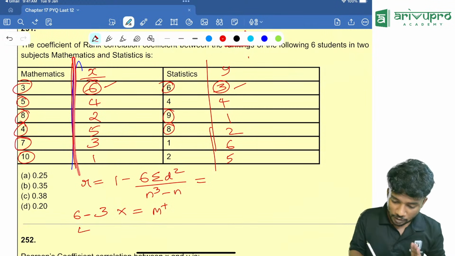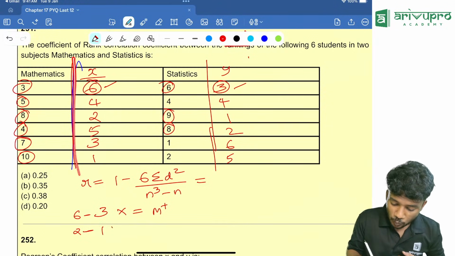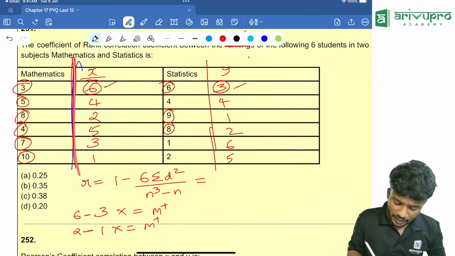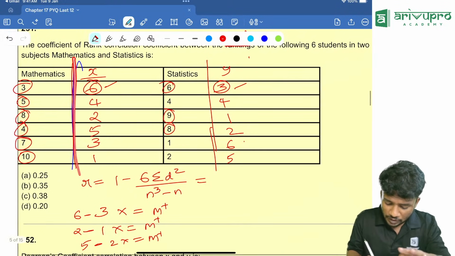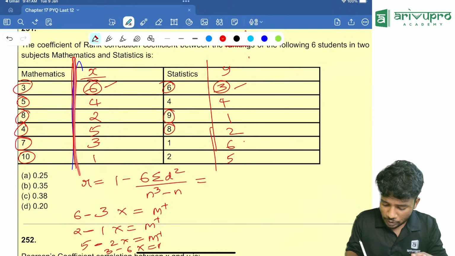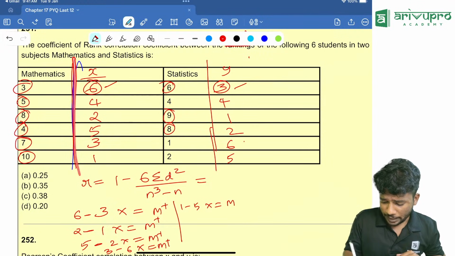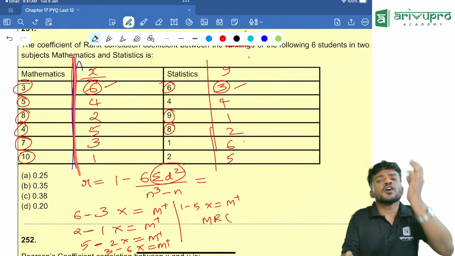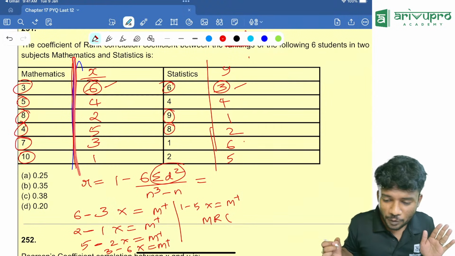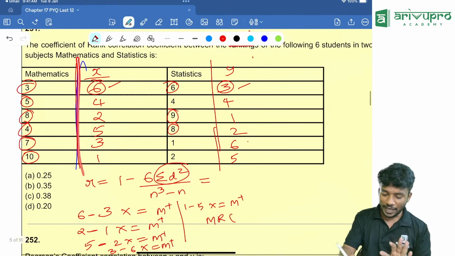Got it? Next one. 4 minus 4, that is anyway 0. You can ignore it. Then 2 minus 1 into equal to M plus. Then 5 minus 2 into equal to M plus. Then 3 minus 6. 3 minus 6 into equal to M plus. Finally, 1 minus 5 into equal to M plus. When you click MRC, you are getting the entire sigma d square value. Okay, are you getting the point? When you click MRC, what are you getting? The entire sigma d square value you are getting.